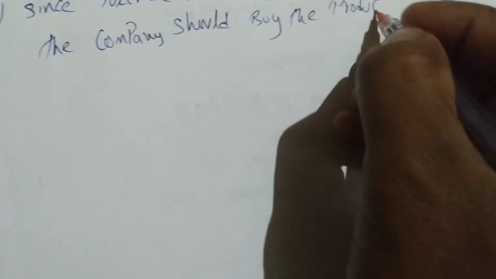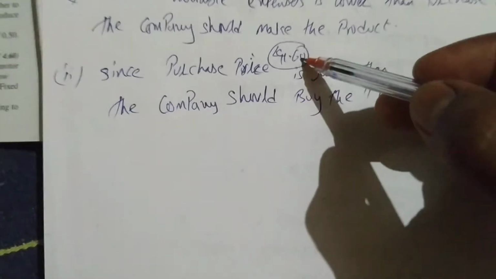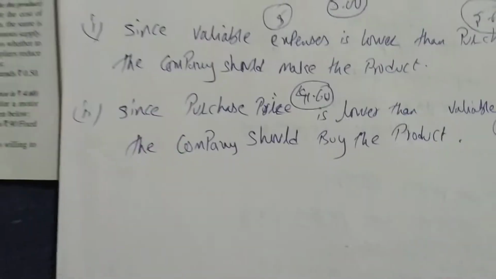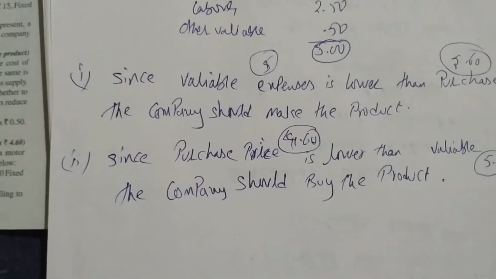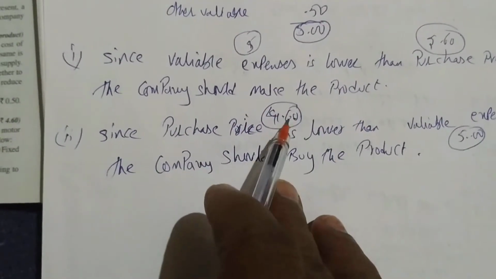The company has to buy the product because the purchase price is less, 4.60, while the variable expense is 5. We suggest the company buy the product because if they buy, they will pay less.